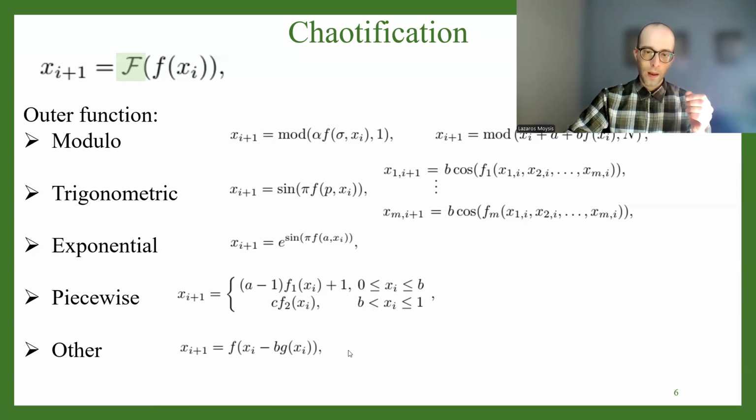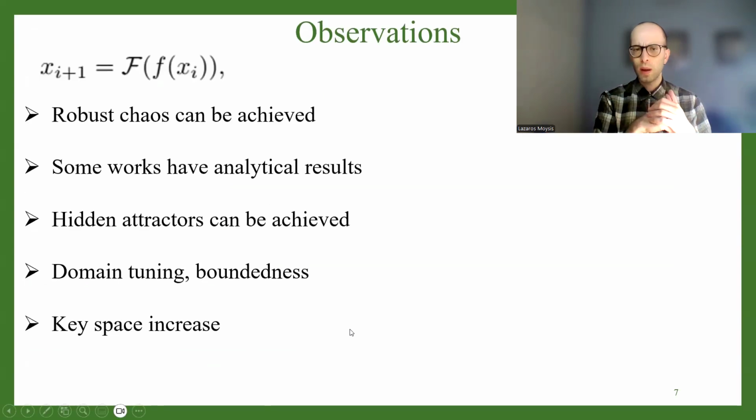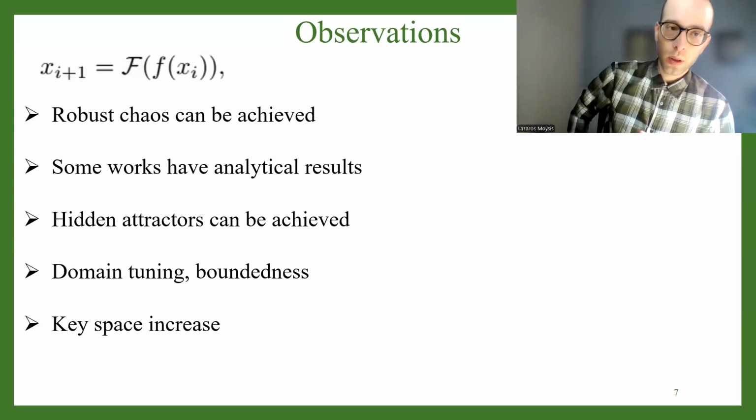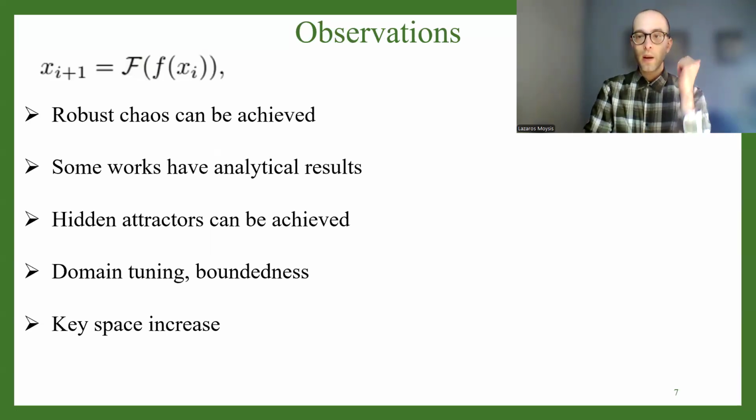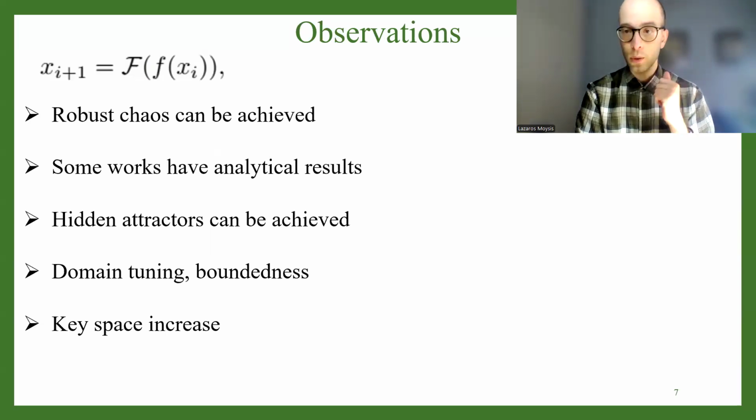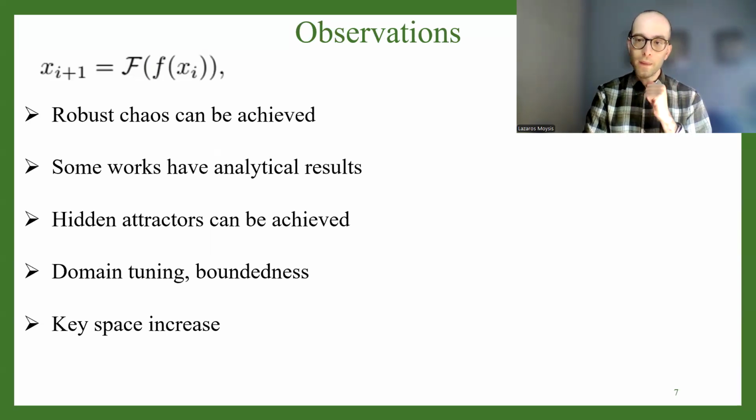So in the literature, there are many papers, and these are the most important techniques that they use. After obtaining the new families, most works have some simulations or some numerical or mathematical results. Now, in most of these papers, we observe that it is possible in most situations to generate robust chaotic behavior. As I told you, robust chaotic behavior is very desirable in practice and especially in applications related to encryption. So in many papers, robust chaos can be achieved. So this is very good.